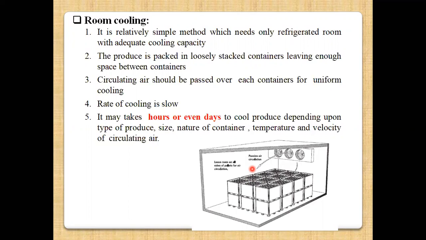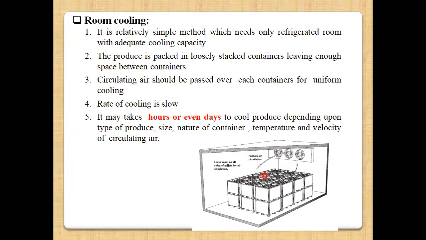But this cooling capacity will depend upon which kind of produce we are going to handle. The size of your product also definitely affects it. Then which kind of container you prefer, it may be a plastic container or a wooden container.